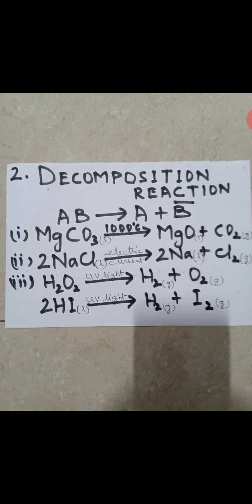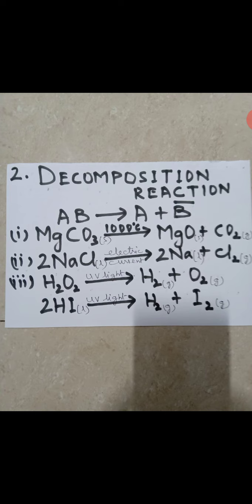So to protect the hydrogen peroxide, we keep it in a dark colored bottle in the lab, so that hydrogen peroxide should not decompose in presence of light. In the lab we keep it in dark colored bottles for that particular purpose, to prevent the decomposition of hydrogen peroxide in light. Or we keep it inside the cupboard, better, in a dark colored bottle so that it does not decompose.